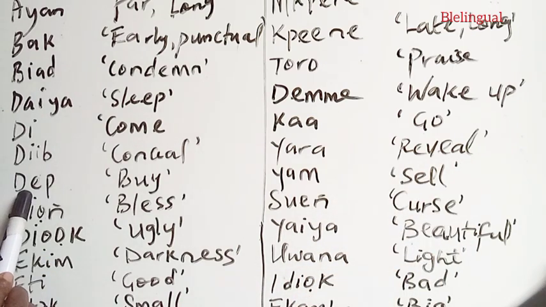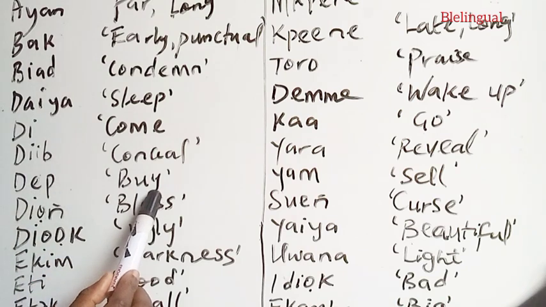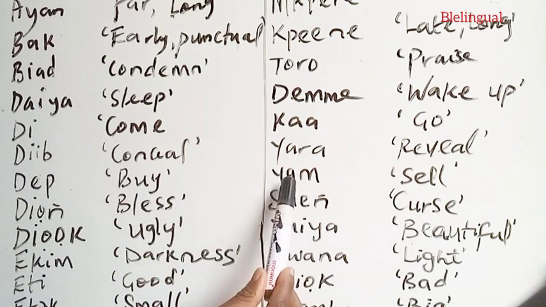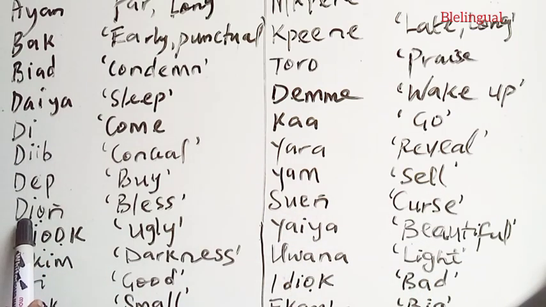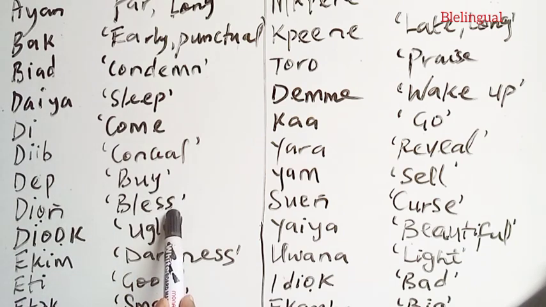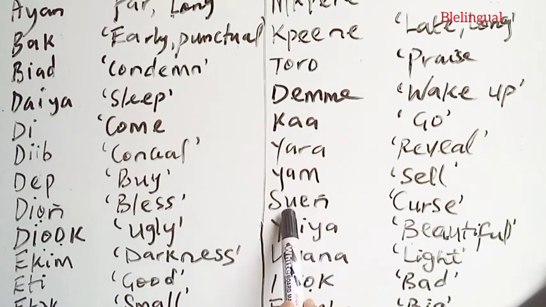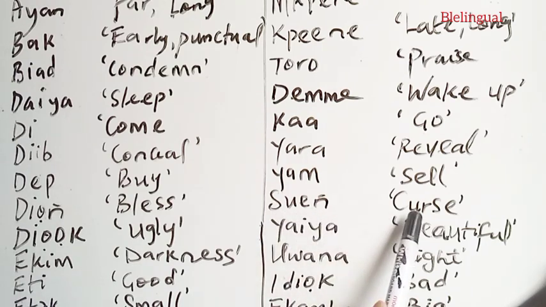Dep, to buy. Yam, to sell. Diong, to bless. Swing. Some dialects have sway. So, to cause.